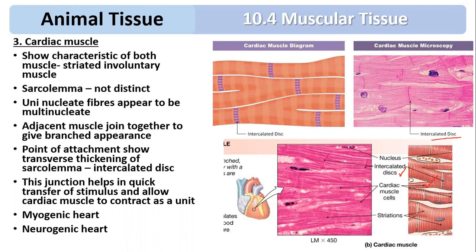So this is all about the muscular tissue. So far we have studied three muscular tissues: striated muscle, smooth muscle, and cardiac muscle. Striated muscle is also called skeletal muscle or voluntary muscle, and it is attached to the bone. Another is smooth muscle, also called visceral muscle, internal muscle or non-striated muscle, which is present in the internal organs. And your heart has the muscle called cardiac muscle. So this is all about the tissue called muscular tissue.